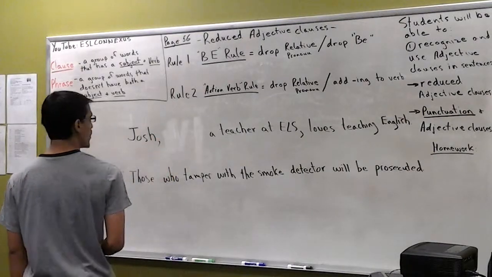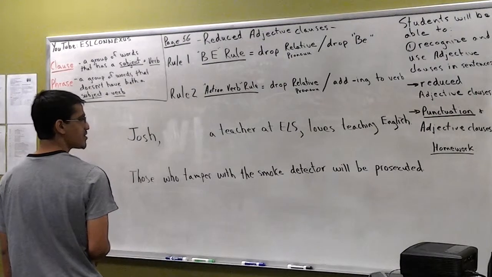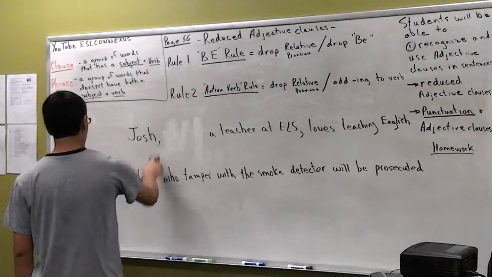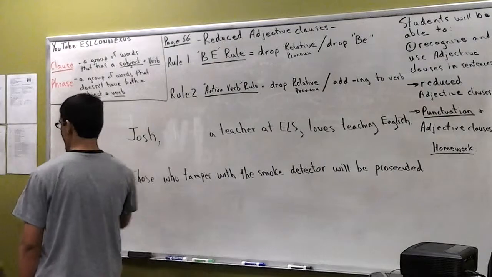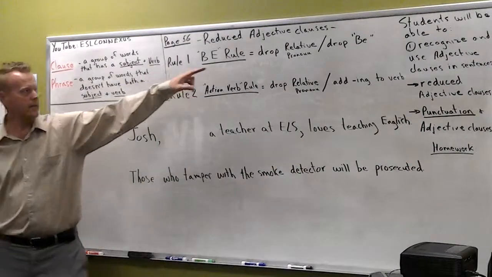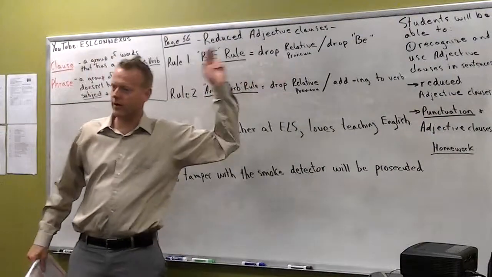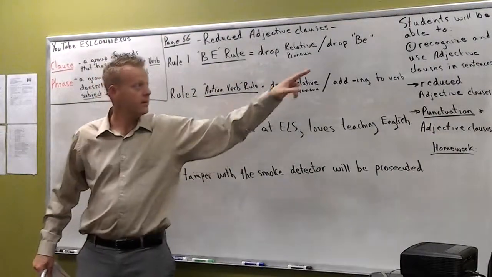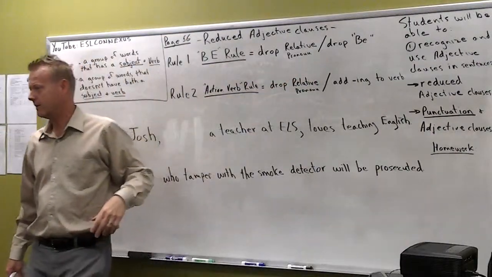Now read the sentence. George, a teacher at the LS, loves teaching English. Good job. Excellent. High five. You keep the commas. That's it. You just reduced the adjective clause. So the first thing you got to ask yourself is, does it have a be verb or an action verb? If it has a be verb, follow rule number one. I got to get the relative pronoun out of there, drop it, and I got to get the be verb out of there. All right?